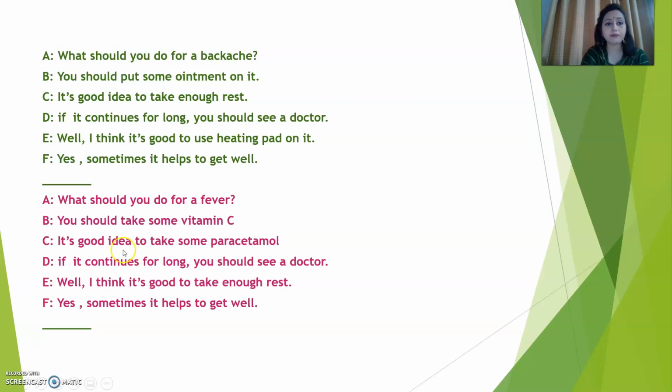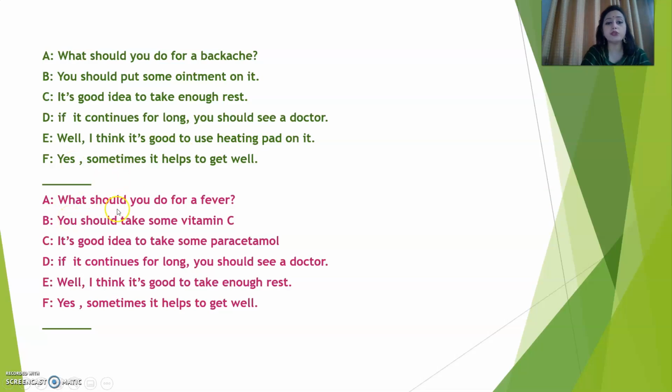Now go for the next. See here. What should you do for a backache? You should put some ointment on it. Then it's a good idea to take enough rest. If it continues for long, you should see a doctor. Then, well, I think it's good to use a heating pad on it. F, yes, sometimes it helps to get well. Then another problem.